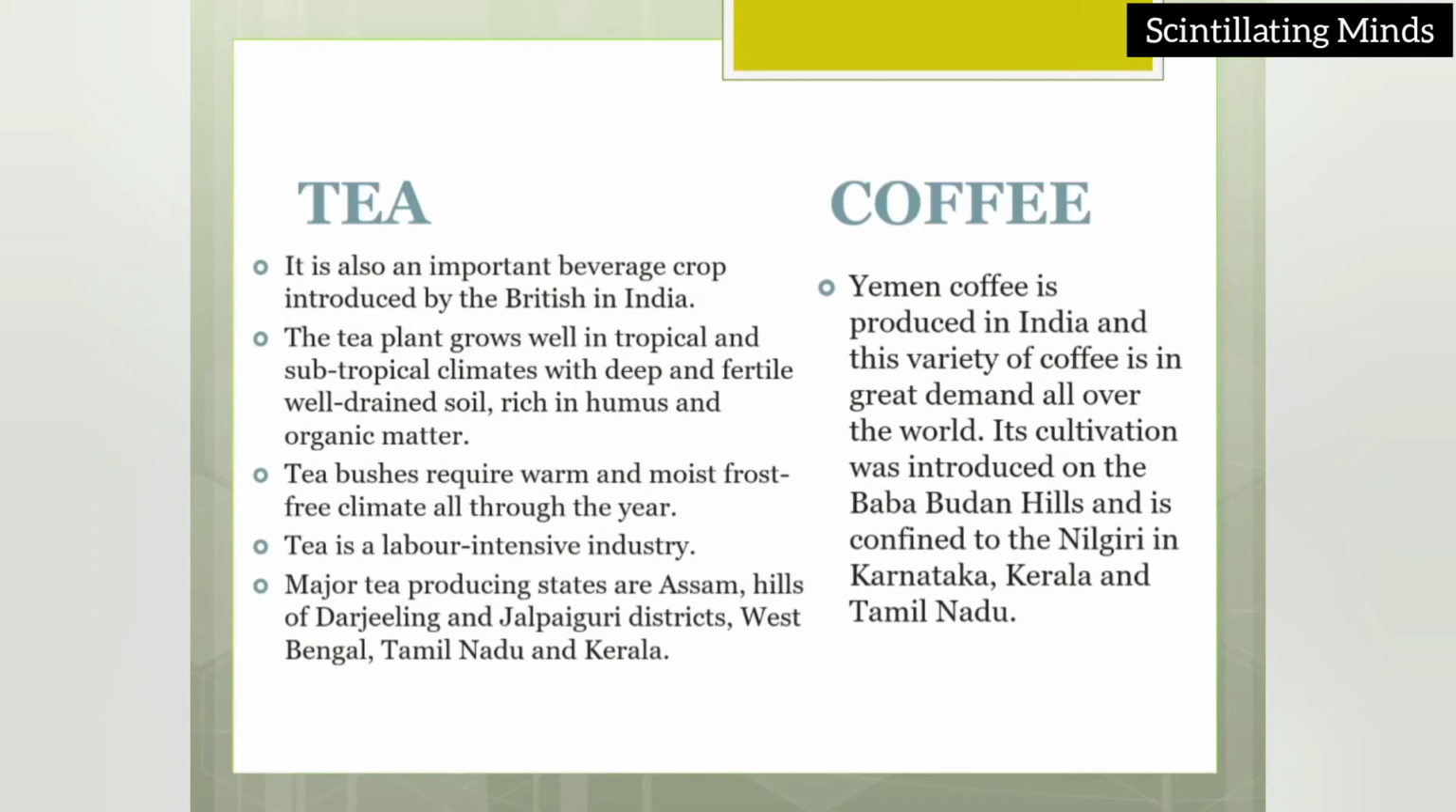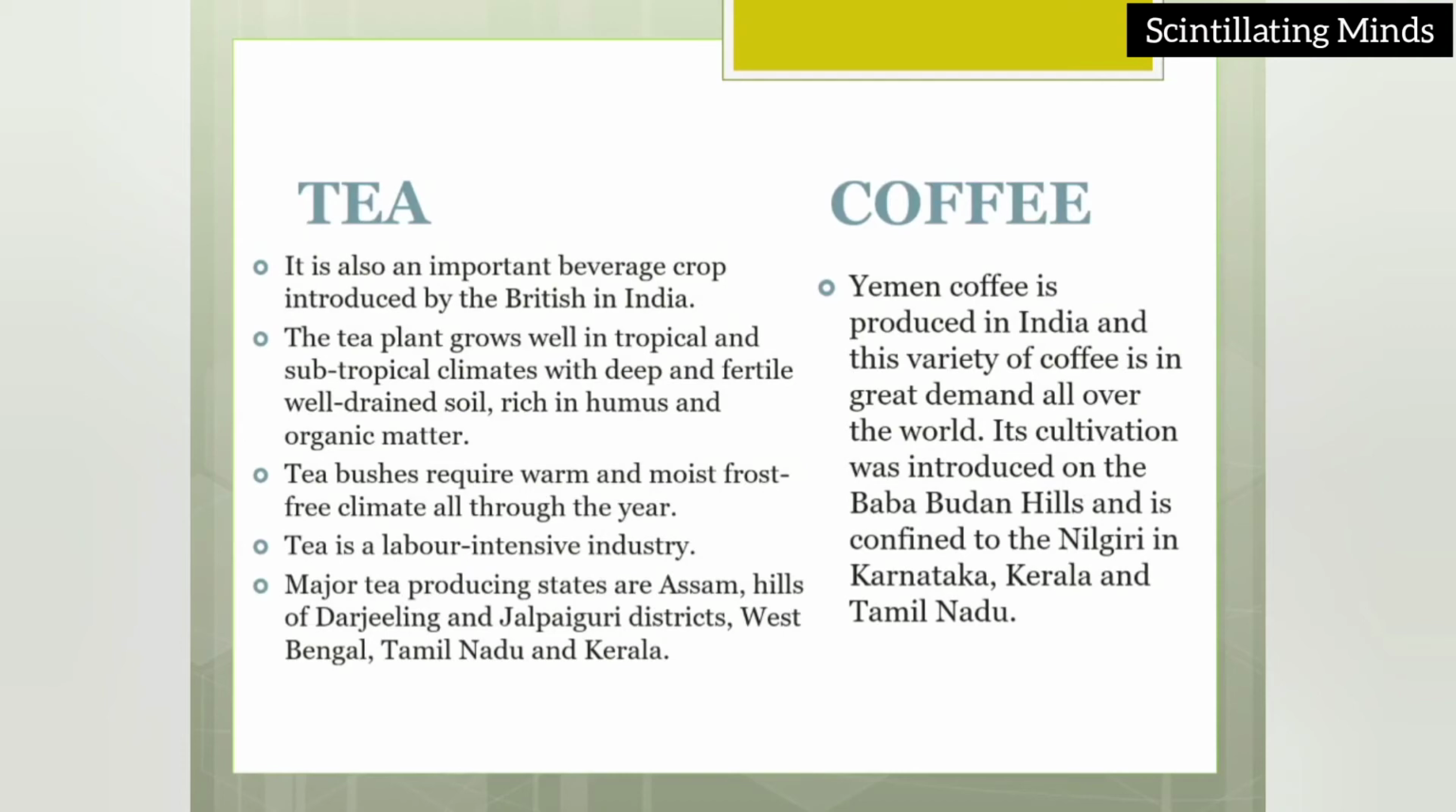Tea is also an important beverage crop introduced by the Britishers in India. The tea plant grows well in tropical and subtropical climates, with deep and fertile, well-drained soil, rich in humus and organic matter. This is the geographical requirement. Tea bushes require a warm and moist, frost-free climate all through the year. Tea is a labor-intensive industry. It is like plantation agriculture where we need more and more labor. It is grown on a vast piece of land. Major tea producing states are Assam, hills of Darjeeling and Jalpaiguri district in West Bengal, Tamil Nadu and Kerala.